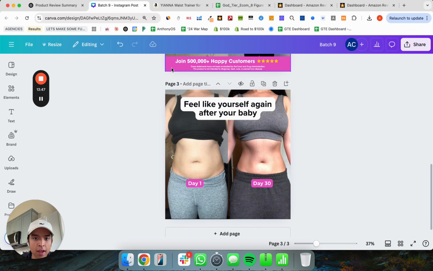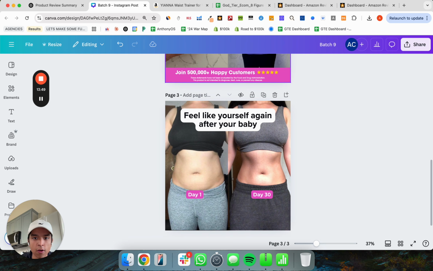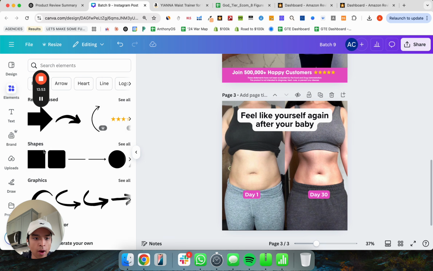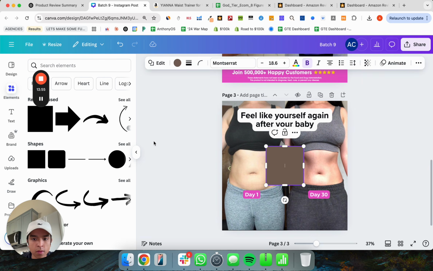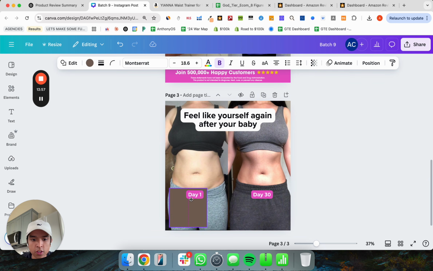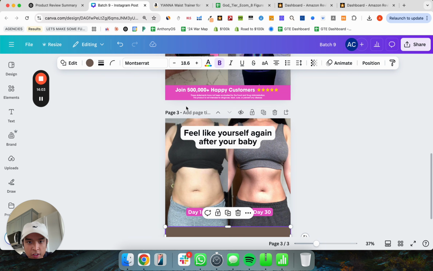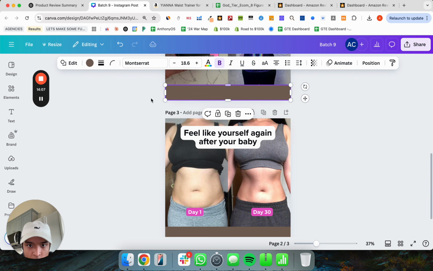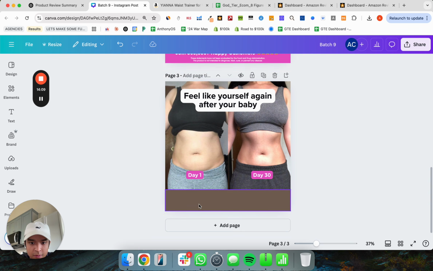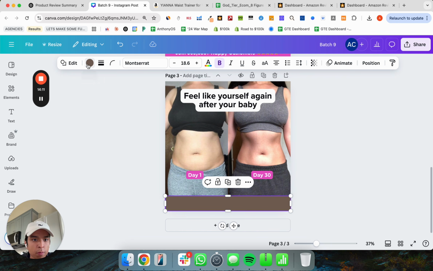Next, we're going to replicate this same kind of banner here at the bottom where it says 500,000 happy customers. So let's grab a quick square and filter this just like this. And one thing that's really great with Canva is if you're creating an element and trying to recreate something, you can just paste it over the original, then Command X, just paste it there, boom, done.